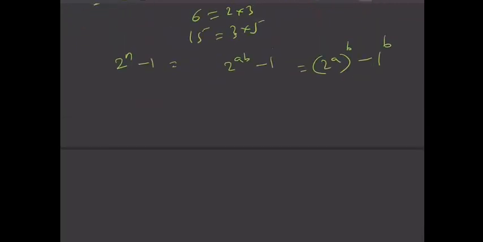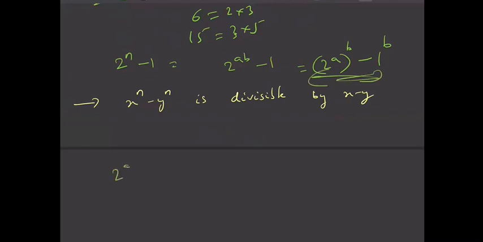So now you have learnt one thing, that x power n minus y power n is divisible by x minus y. This you have learnt already. Yes, we have discussed this one. So then clearly I can say that 2 power a whole power b minus 1 power b is divisible by 2 power a minus 1, isn't it?